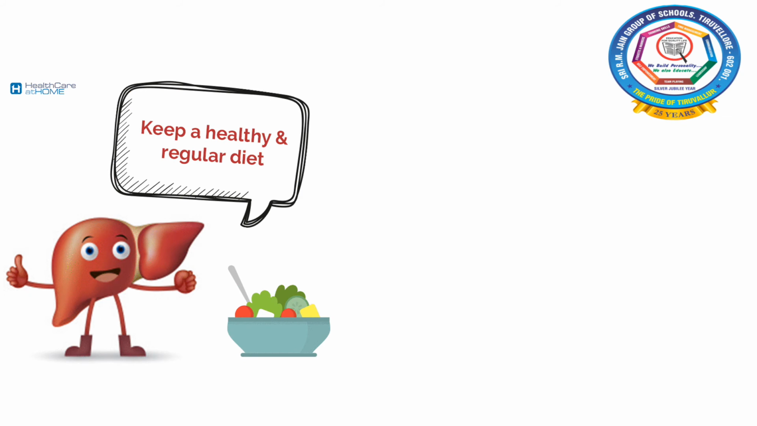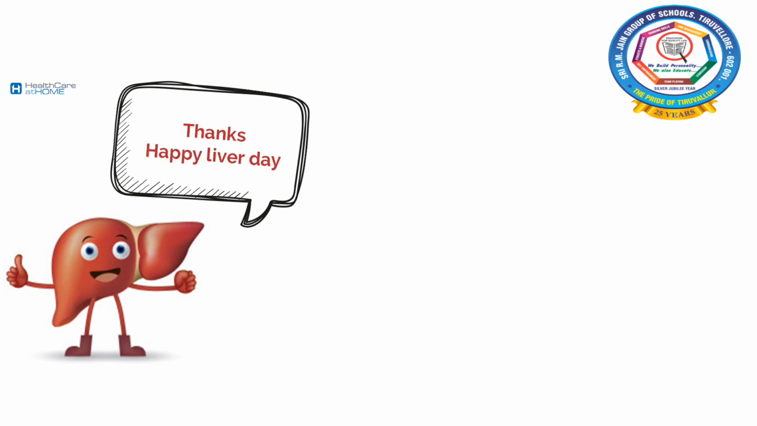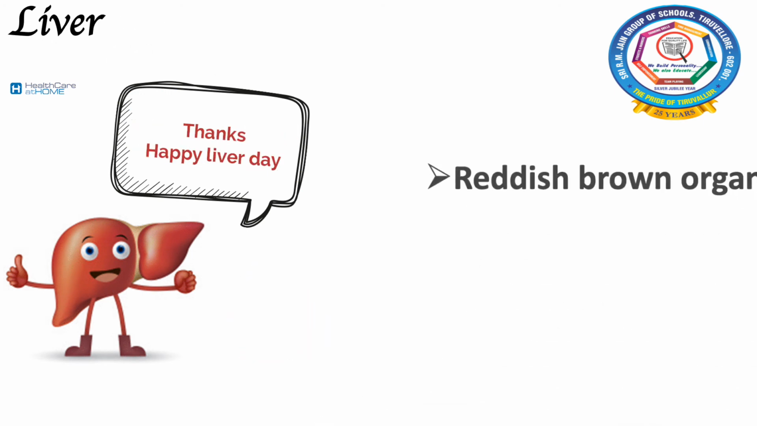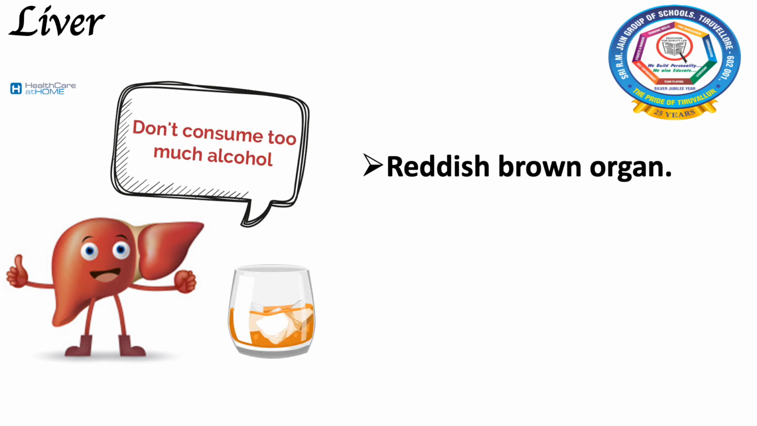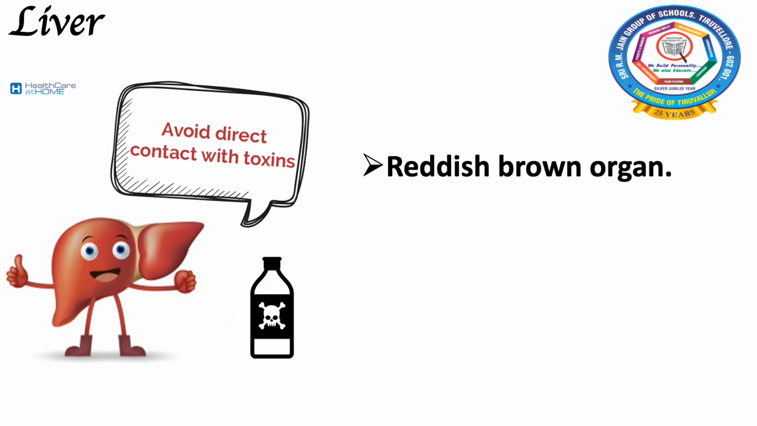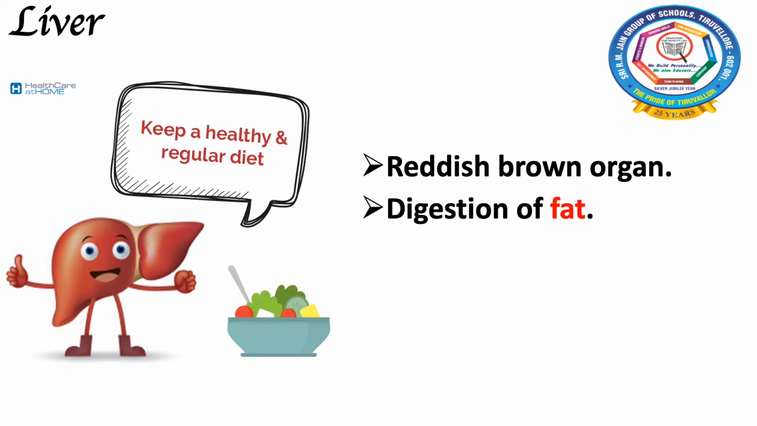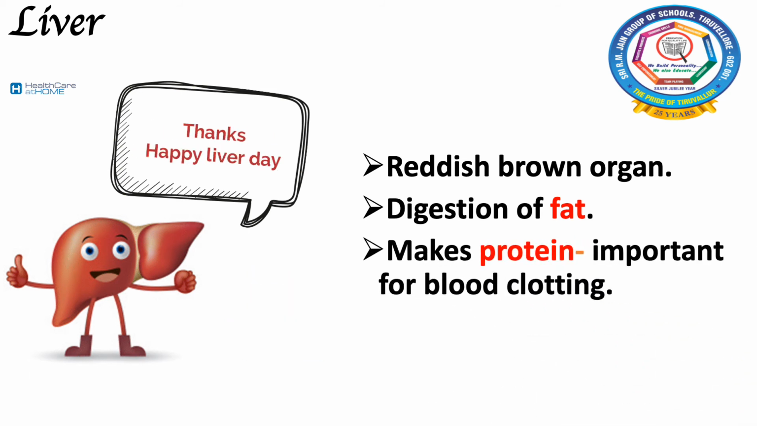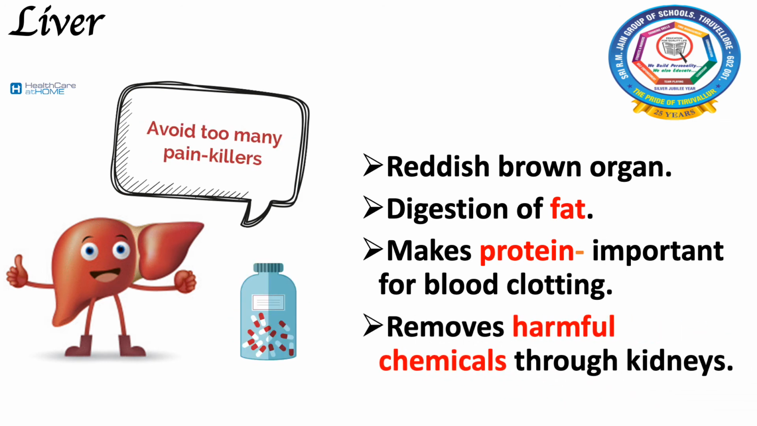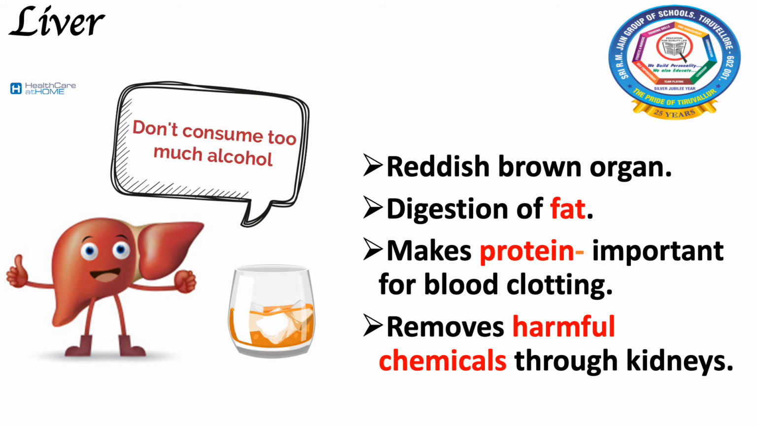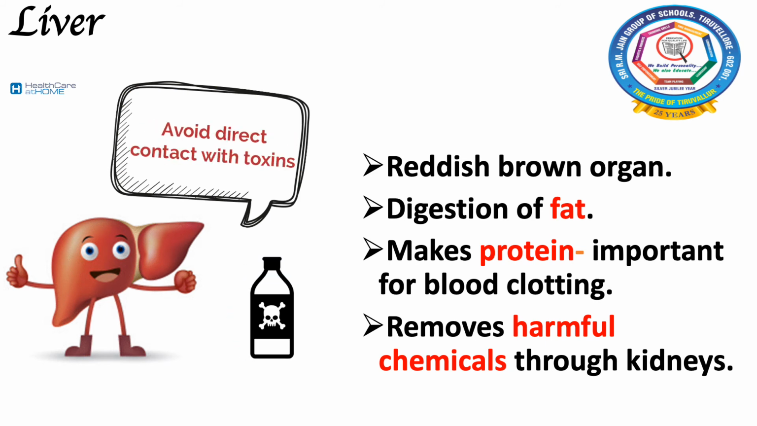This is the next organ we are going to see about. Do you have any guesses what is the name of this organ? Yes, it is liver. The liver is a reddish brown organ located next to our stomach on the right side. Our liver helps in the digestion of fat. It makes protein important for blood clotting and other functions. Also, it helps in removing harmful chemicals from the body in the form of waste material through our kidneys.